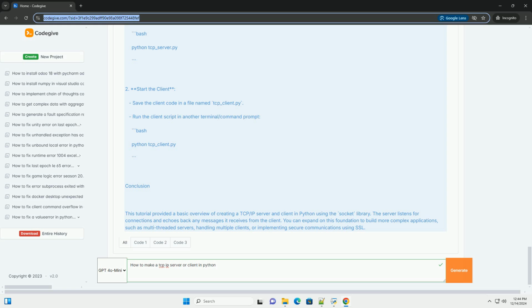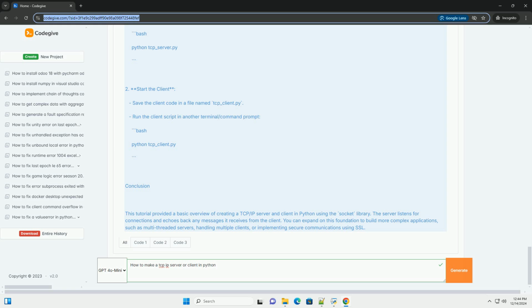Python. import socket. def start_client, host equals 127.0.0.1, port equals 65432. Create a TCP/IP socket. client_socket equals socket.socket, socket.AF_INET, socket.SOCK_STREAM.